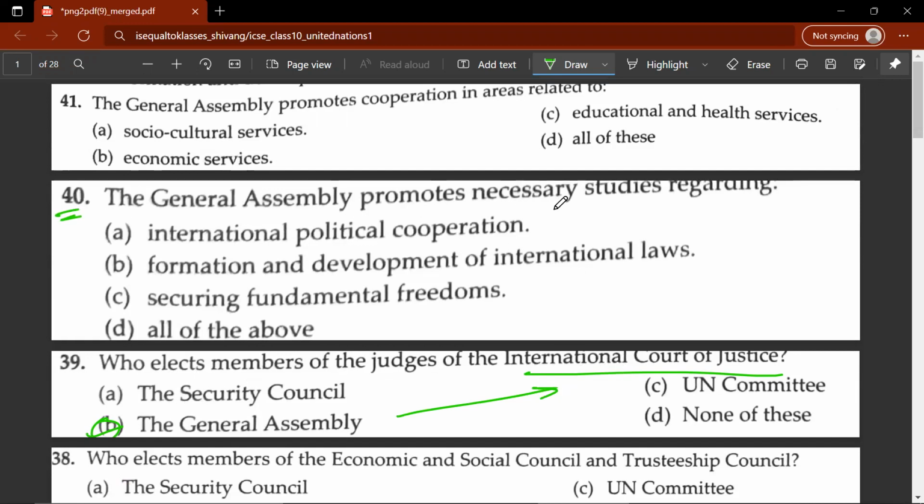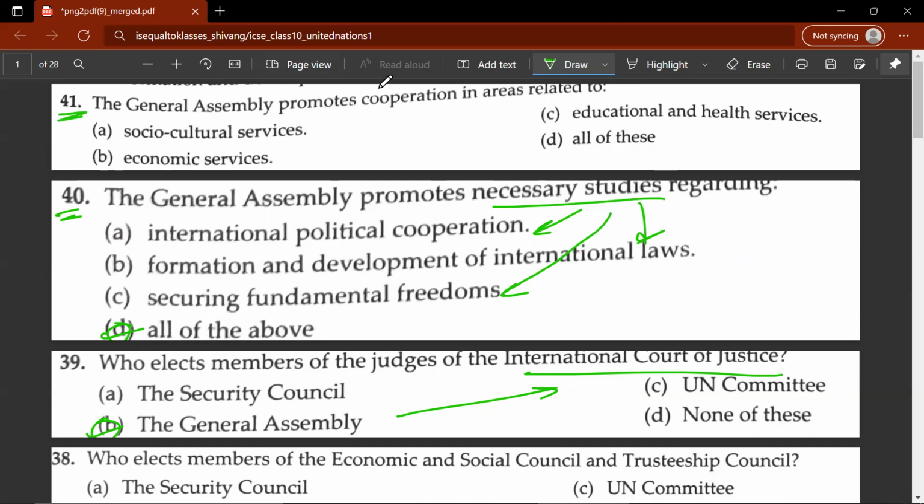40th question, the General Assembly promotes necessary studies regarding D, all of the above. So it promotes necessary studies regarding international political cooperation, formation of development of international laws, and securing fundamental freedoms.